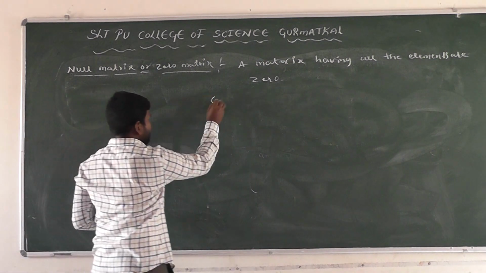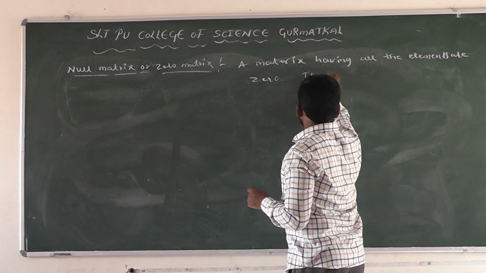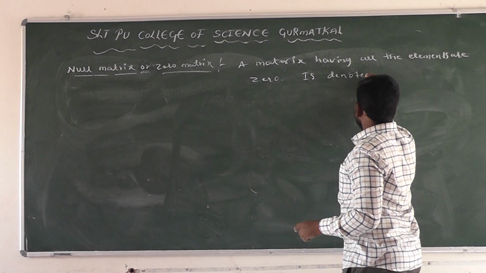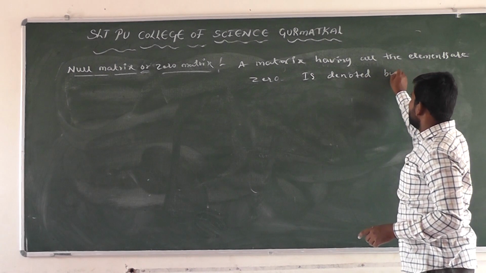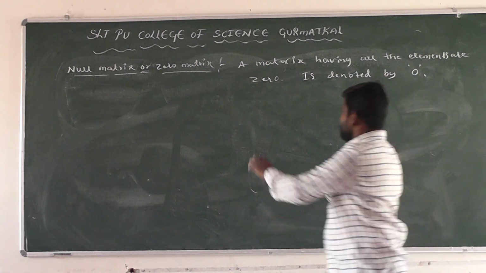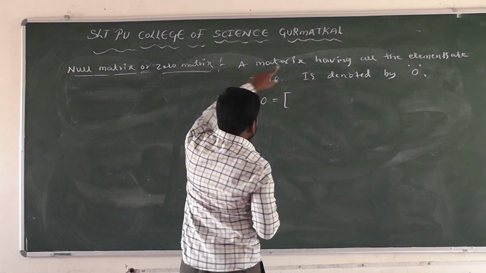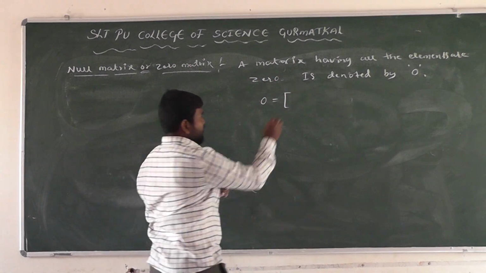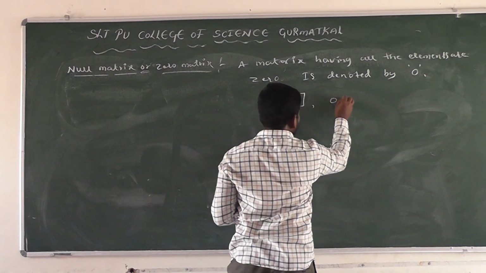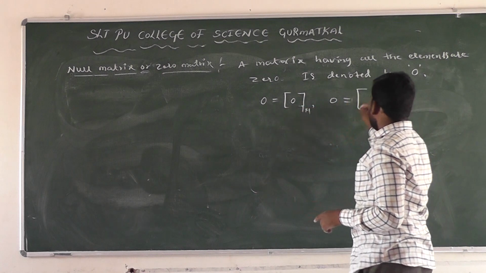For example, here. The zero matrix is denoted in this way. What is meant by zero matrix here? A matrix having all the elements 0. It is an example of a zero matrix, of order 1 row and 1 column, 1 cross 1 order.